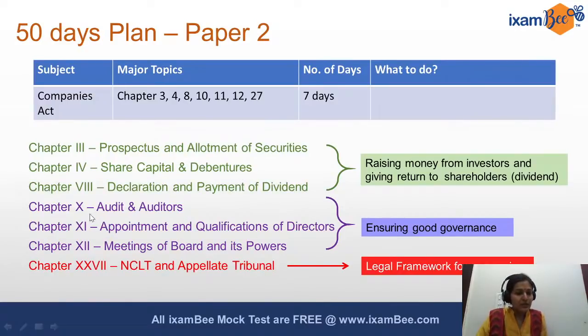The other 3 chapters, 10, 11 and 12, are basically ensuring that good corporate governance is happening. These are the people who are the first level of checks, that the company is following all kind of governance and following the rules, the auditors, the board of directors, and then how the board is functioning. So this is another important function of SEBI, ensuring that everything is happening, the markets are working in an efficient manner, in a transparent manner, there is good corporate governance, and therefore these chapters are important.